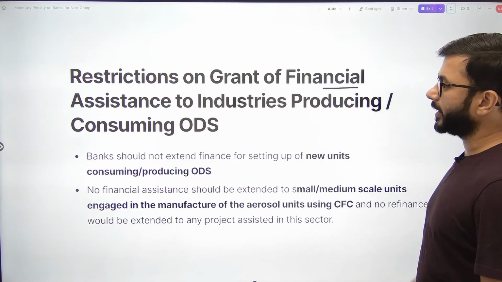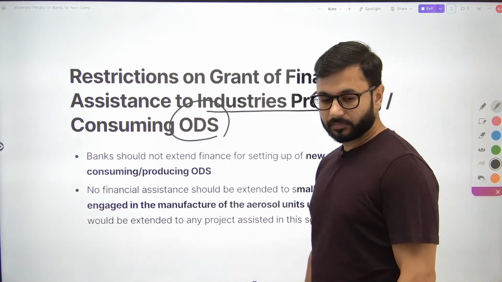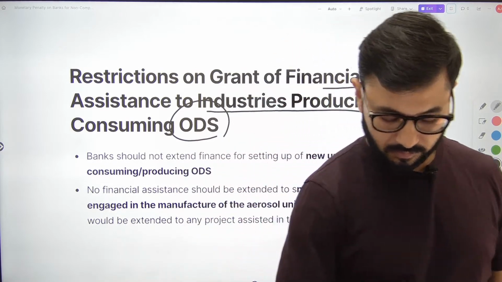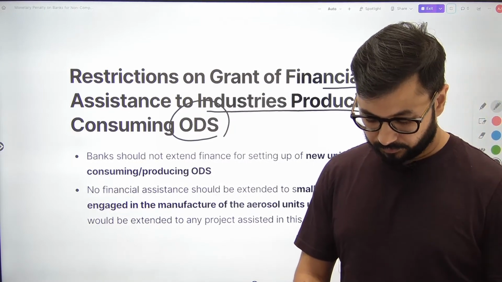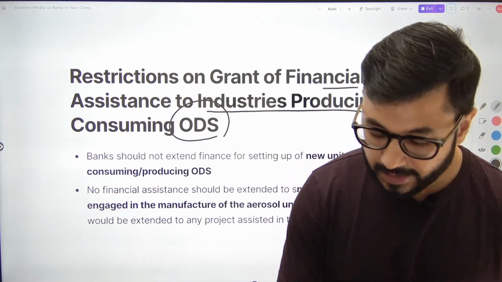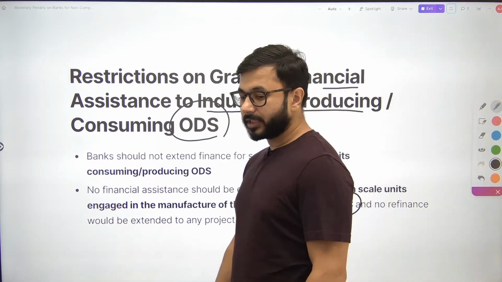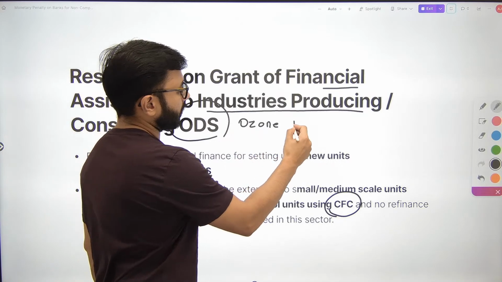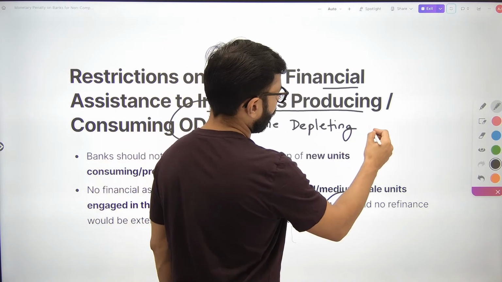Restrictions on grant of financial assistance to industries which are producing ODS. यहां तक क्लियर है? Any industry which is producing ODS. ODS, CFC, कोई बता सकता है क्या है? The UPSC aspirants would know. Ozone depleting substances. Any substances which have the potential of depleting ozone.